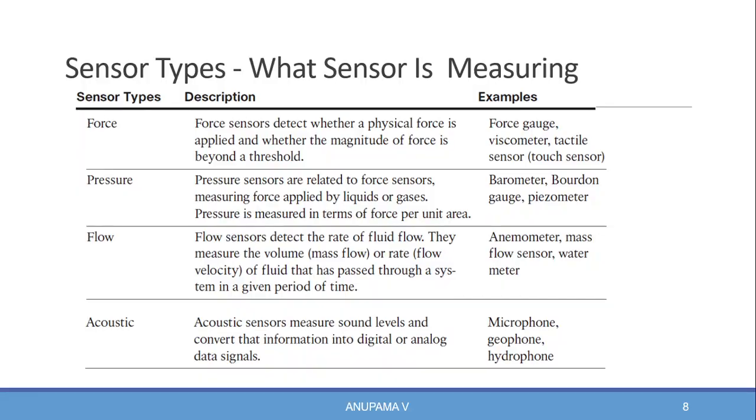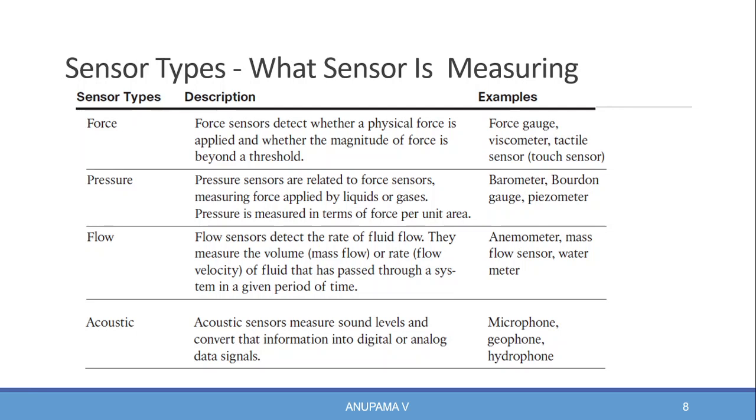Next sensor type is force. It detects whether a physical force is applied or whether the magnitude of force is beyond a threshold. Examples for force sensors are force gauge, viscometer, etc.